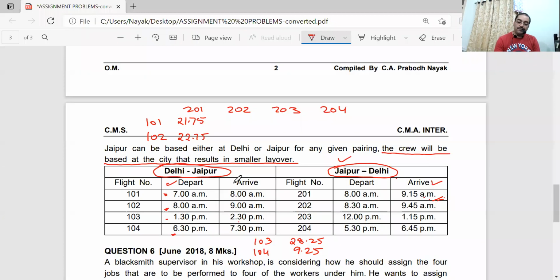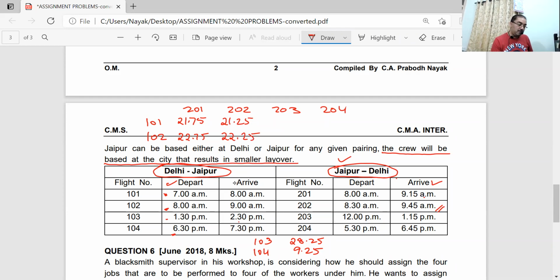For 202, this is over now. For 202, the pilot lands at 9:45. Okay, that means half an hour late. So everything will be less by half an hour. So 21.75 less half an hour is 21.25. 22.75 less half an hour is 22.25. Correct?